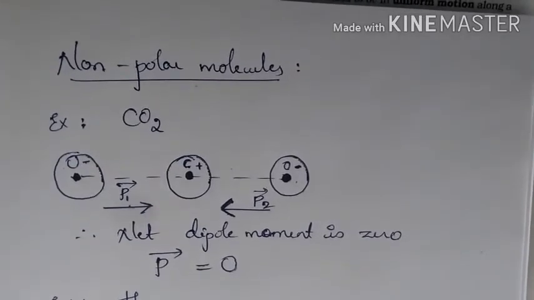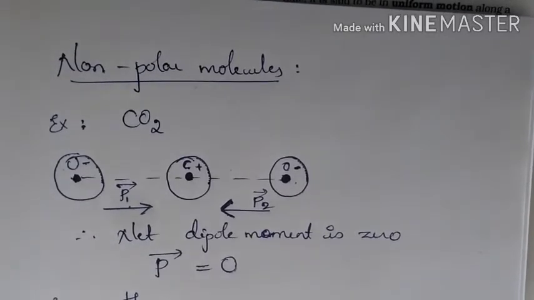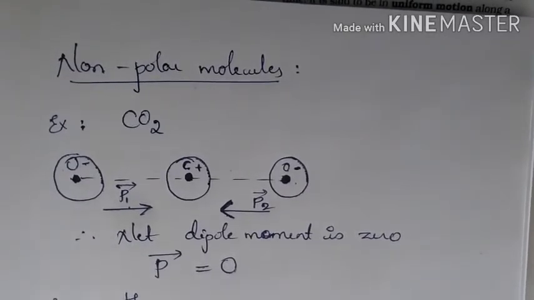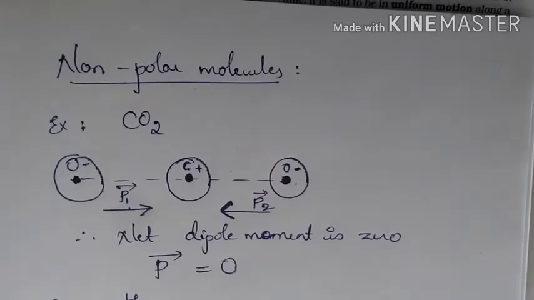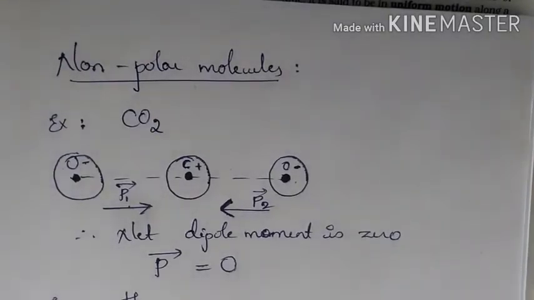Now, we also know that polar molecules have a dipole moment even in the absence of an external electric field. So let's see what happens in the absence of any external electric field in a dielectric with polar molecules.